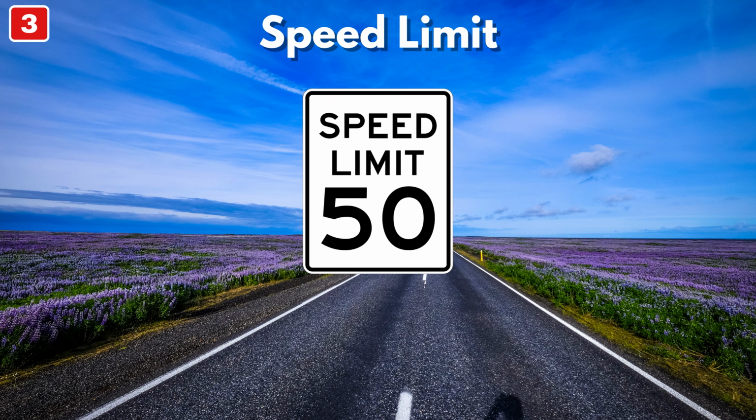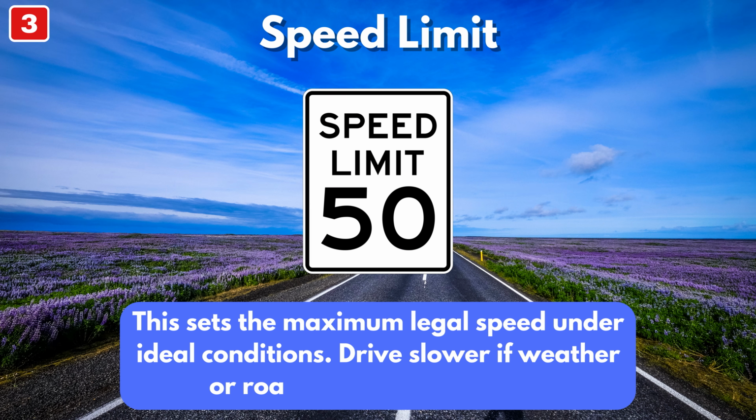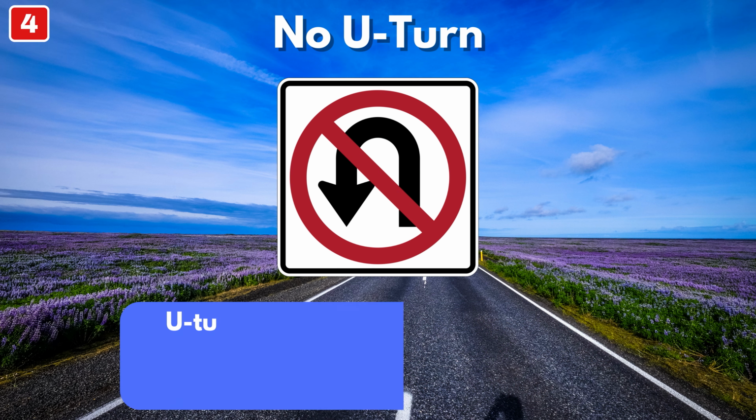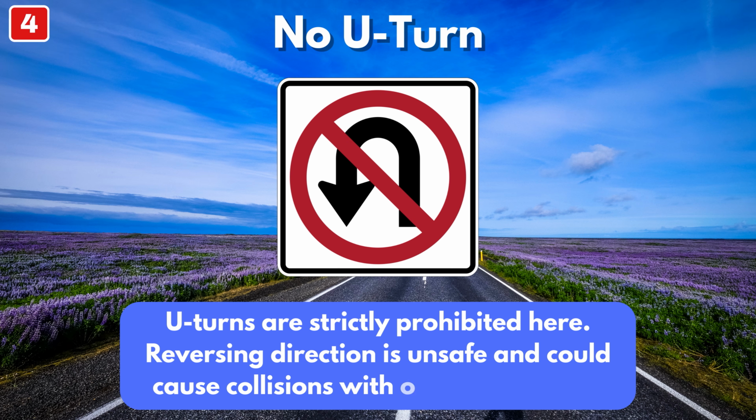Speed limit sign. This sets the maximum legal speed under ideal conditions. Drive slower if weather or road conditions are poor. No U-turn sign. U-turns are strictly prohibited here. Reversing direction is unsafe and could cause collisions with oncoming traffic.